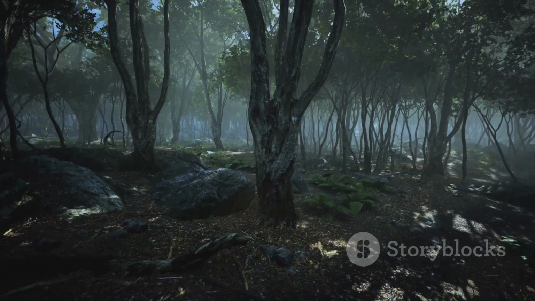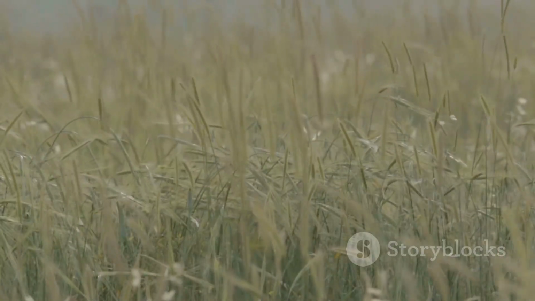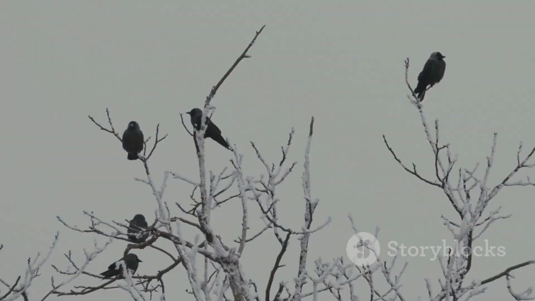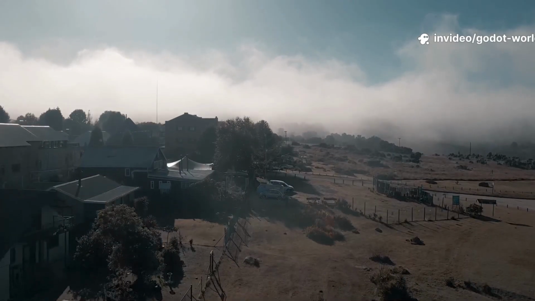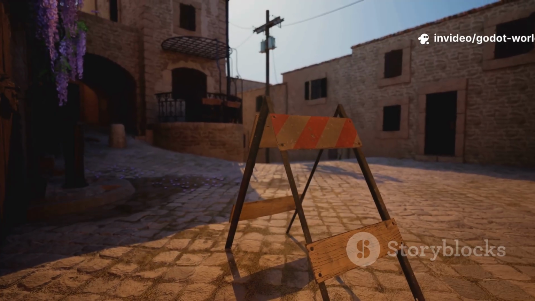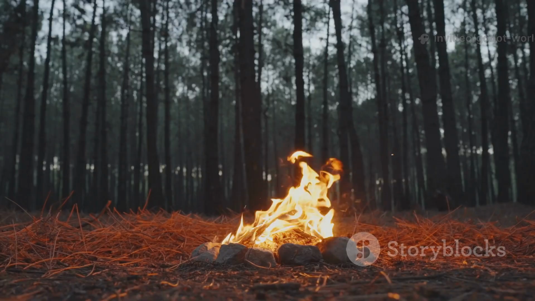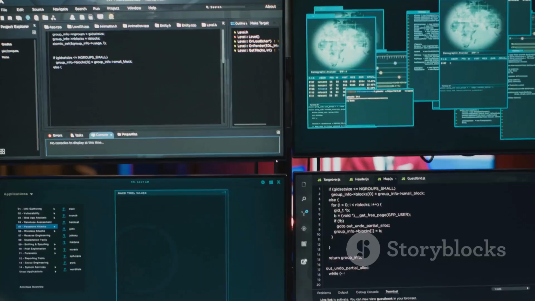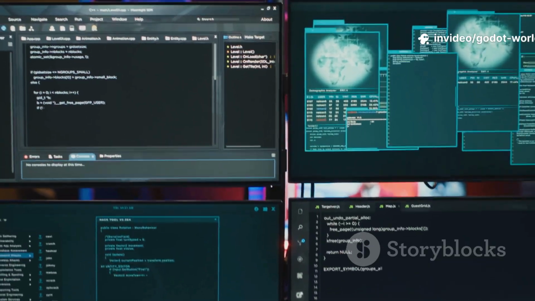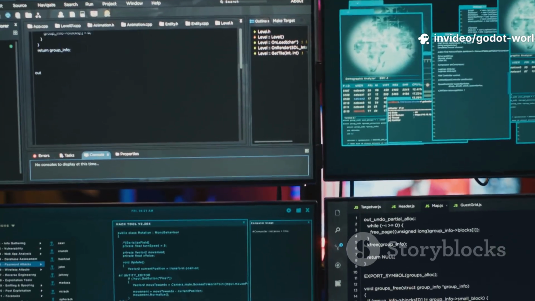Do not forget to add ambient sound. Even a simple, low-volume track of wind blowing, birds chirping, distant city noise instantly makes a silent world feel more believable. Layer this with specific sound effects, like a creaking sign or a crackling fire, to reward players who stop and listen. With atmosphere in place, it is time to add interaction through scripting.